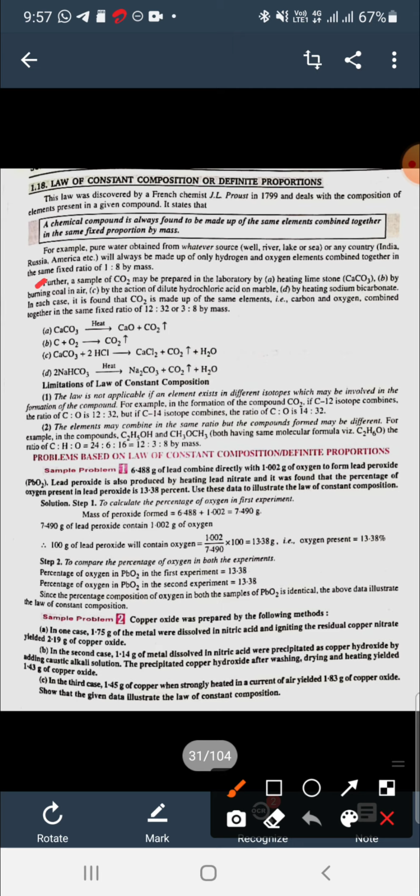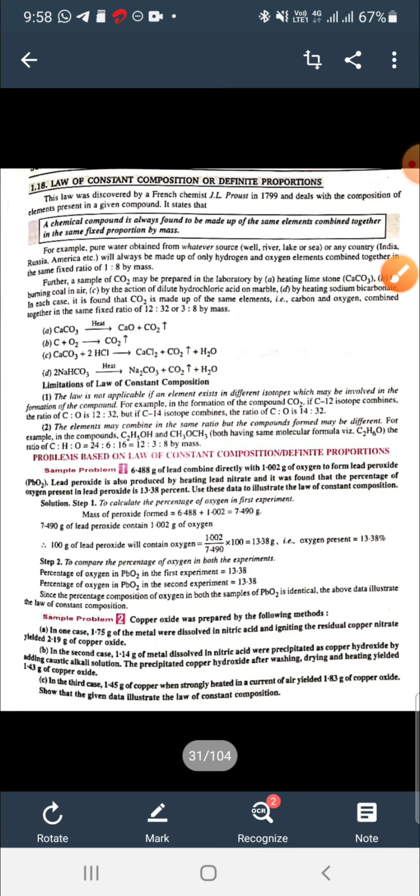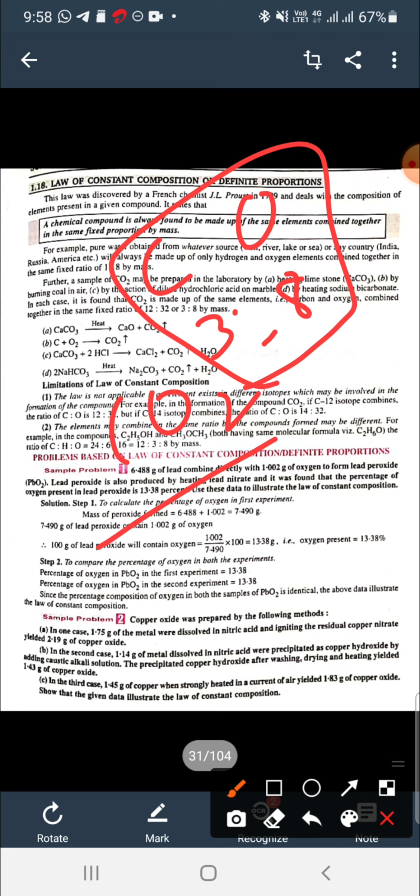Here CO2 is formed, either by this method or another. CO2 is formed by any of the methods. The first method is decomposition of calcium carbonate, then carbon plus oxygen, direct oxidation of carbon, then reaction of calcium carbonate with HCl, then decomposition of NaHCO3, sodium hydrogen carbonate. These are all the methods of preparation of CO2. Whatever the method of preparation, the CO2 formed always contains carbon and oxygen, always in the ratio of 3:8. So this is the law of constant composition.